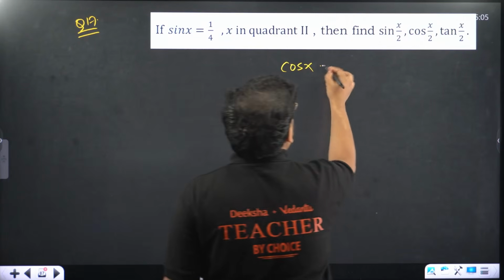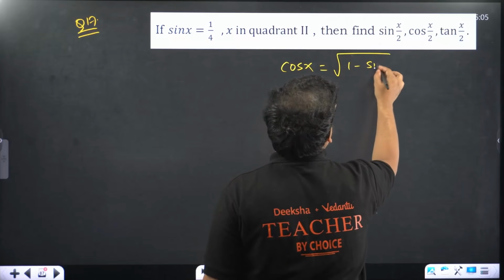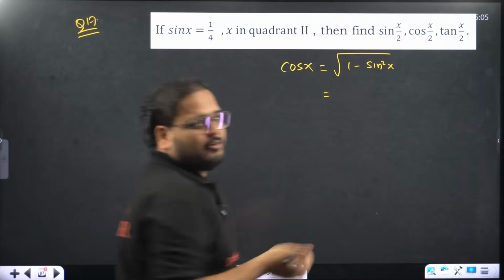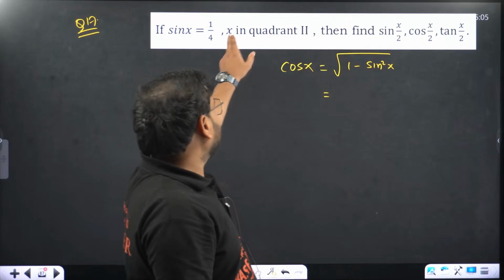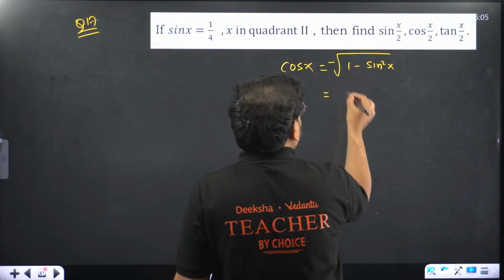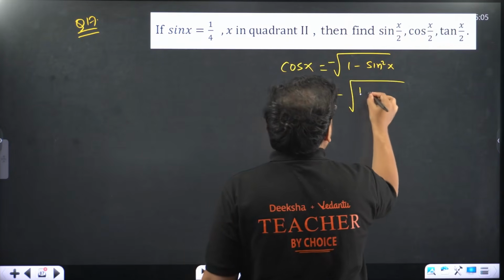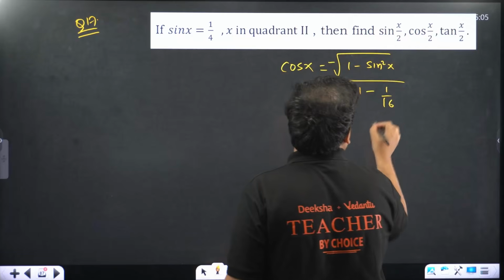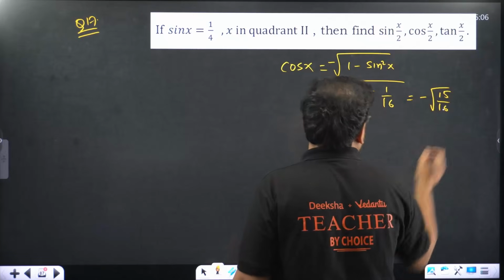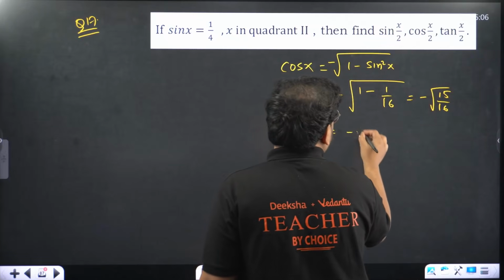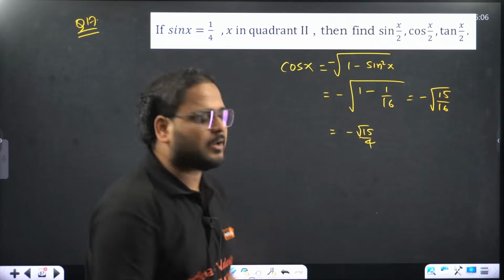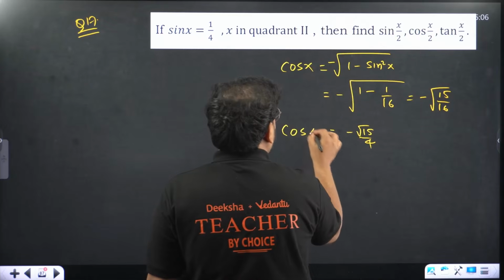Cos x will be root of 1 minus sine square x. But which sign will you take, plus or minus? You'll take the minus sign, because if the angle x is in the second quadrant, then cos x will be negative. So take the minus sign over here. Minus root of 1 minus 1 by 16. That gives me minus root 15 by 16, which becomes minus root 15 by 4. Right? Minus root 15 by 4. That is my cos x. It will be very useful. Please check.